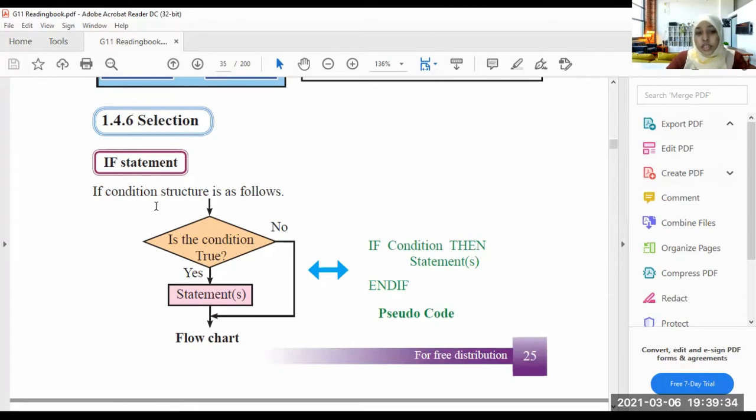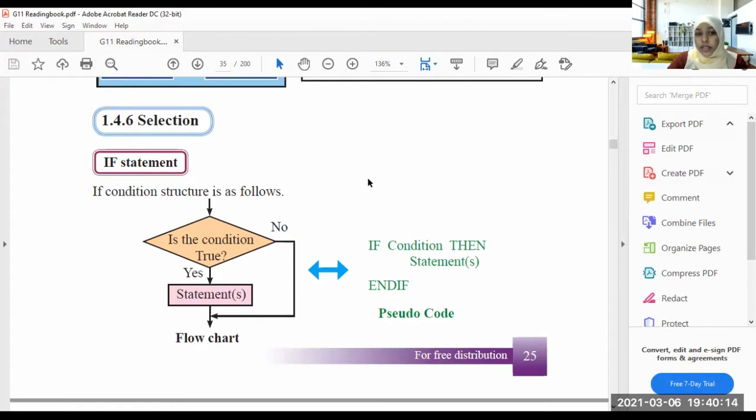The if condition structure is as follows. This is a part of a flowchart; the rest of the flowchart is not given. Here there is a selection, a yes or no selection. Is the condition true? It is asking a question. If no, it goes to a different path. If yes, there is also a statement.